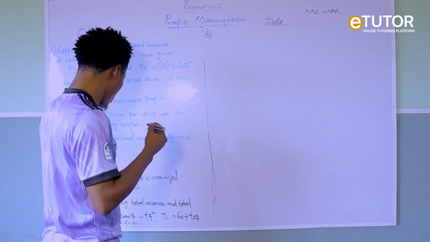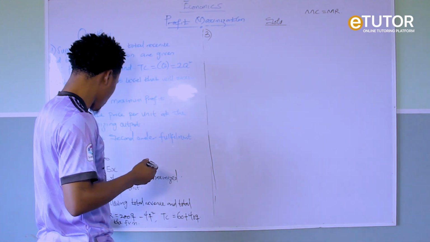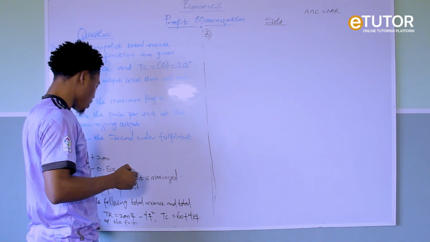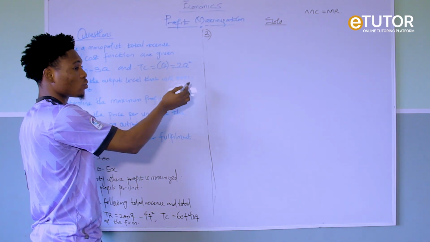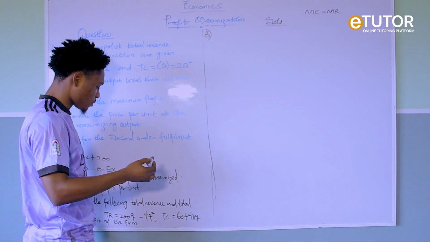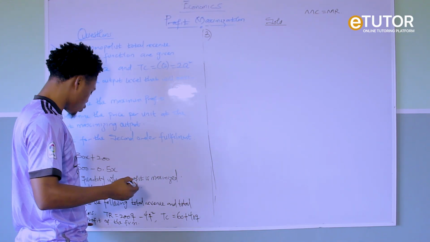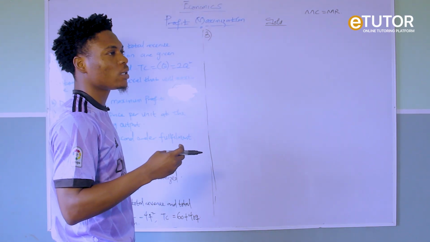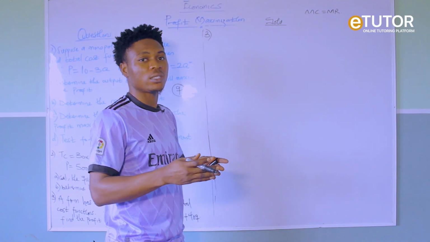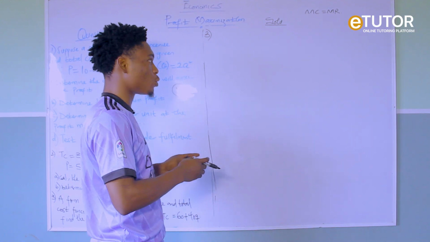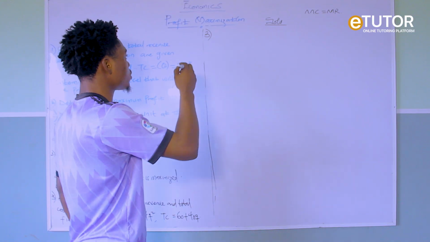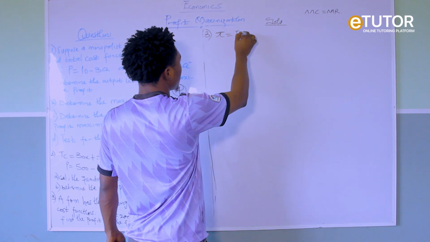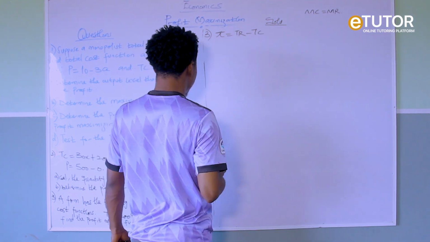If I want to get the quantity that maximizes profit, remember that before you can get your profit, you need to know the value of your quantity. So it is from your quantity that you determine your profit. So if they say you should find profit, first thing is know your quantity, except maybe in that question you already have your quantity that maximizes profit. So another way we can solve this is to say profit equals TR minus TC.